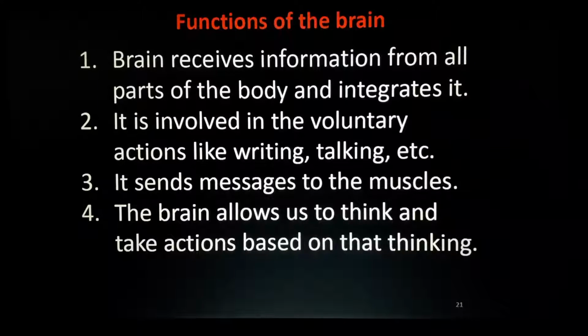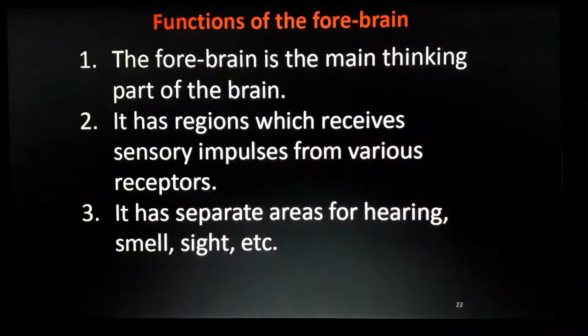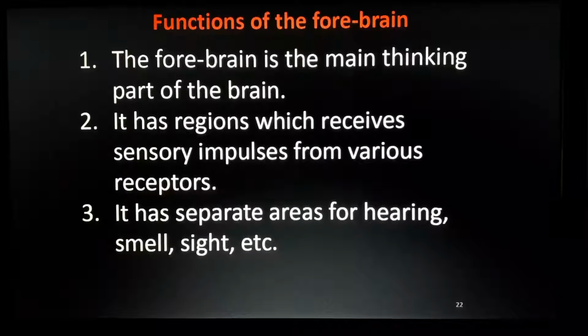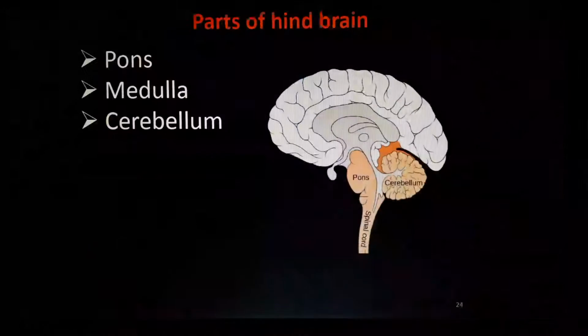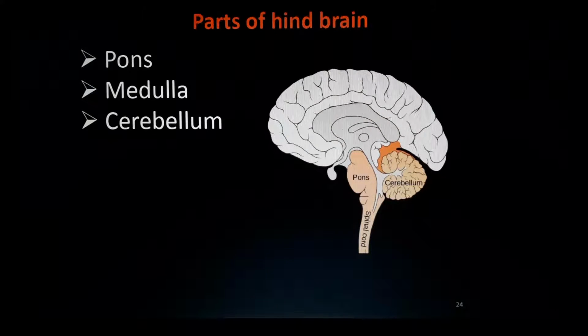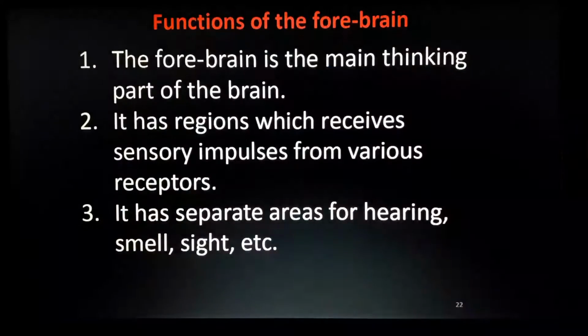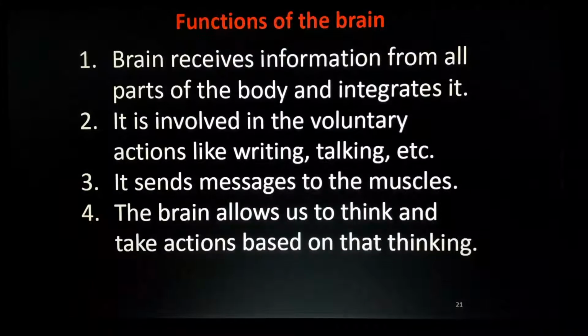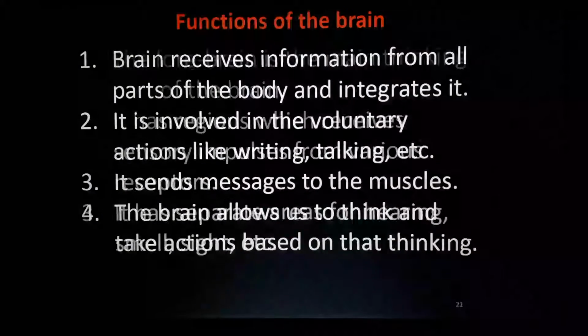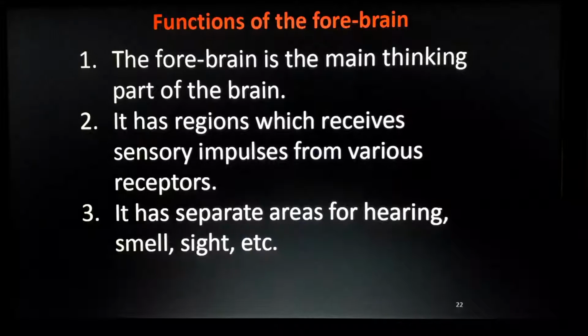I will give it directly in the notes. Functions of the brain are mostly never asked. It's very easy, already you know that. So this is important: functions of different parts of our brain. Forebrain and midbrain are there, and hindbrain is there. In the textbook, midbrain and hindbrain are given the same functions. Actually midbrain also has some functions, though elaborately it is not given. Forebrain is very important regarding the brain.